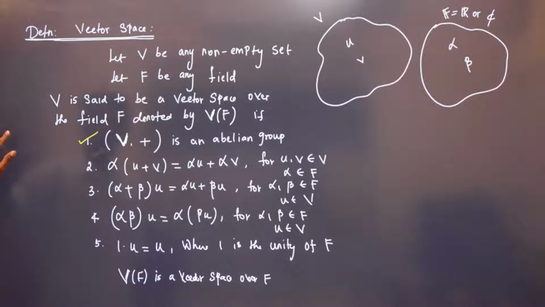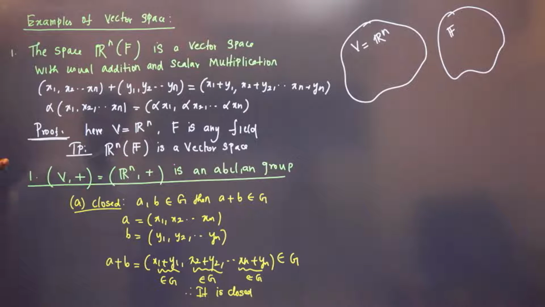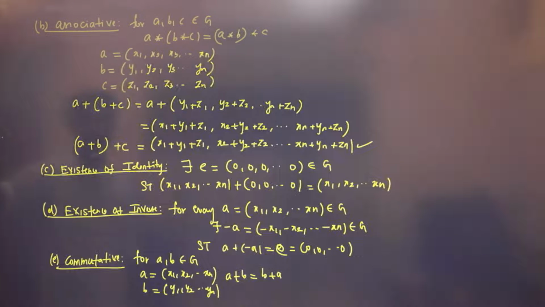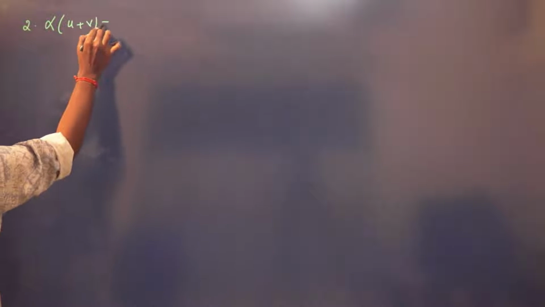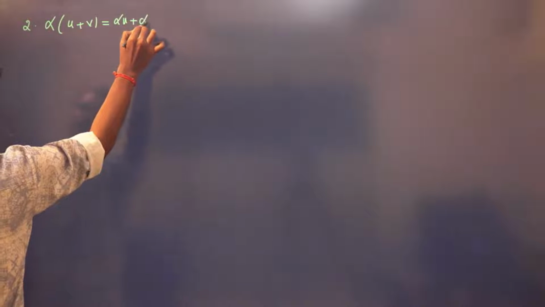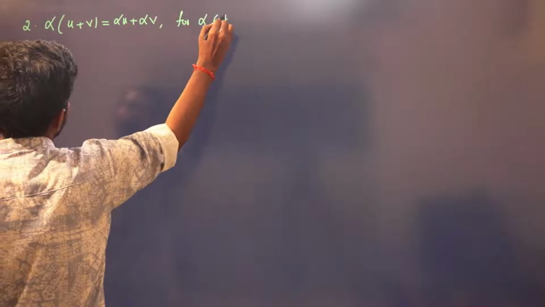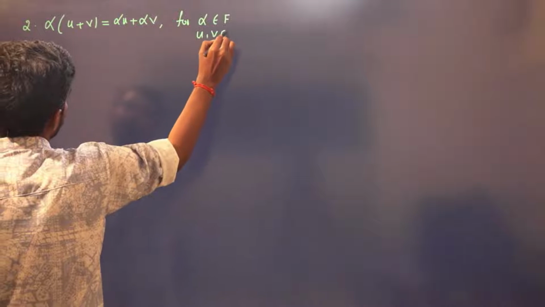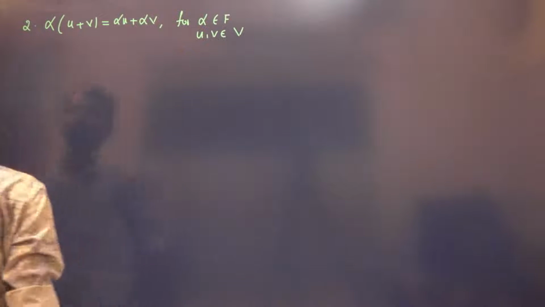Now we need to prove these four things only. So V with respect to this is an abelian group. We are done with this. That is the first definition. Now second is alpha into (U plus V) is the same as alpha U plus alpha V, for alpha belonging to the field F, and U, V belonging to V.